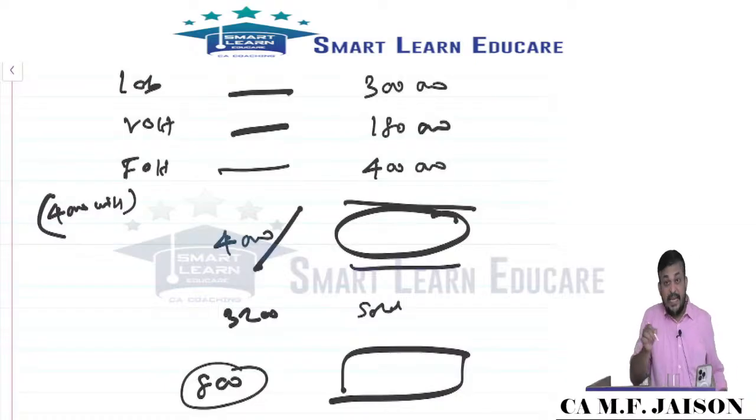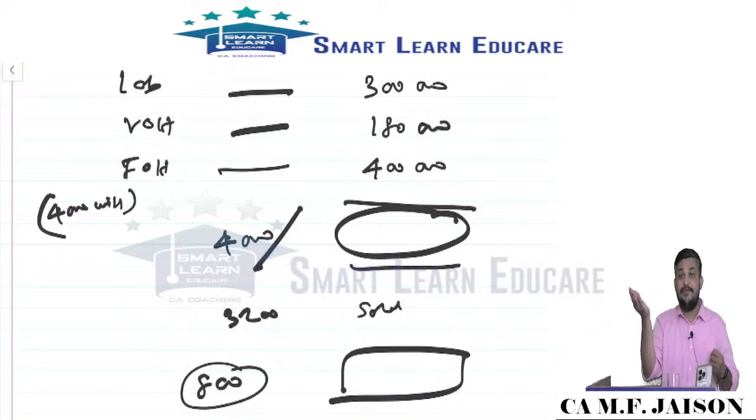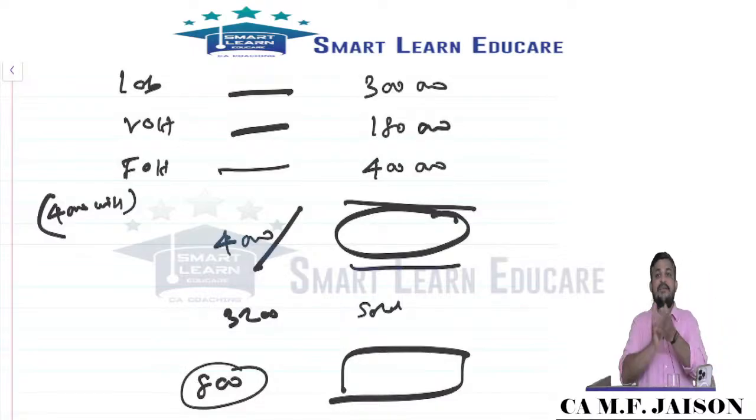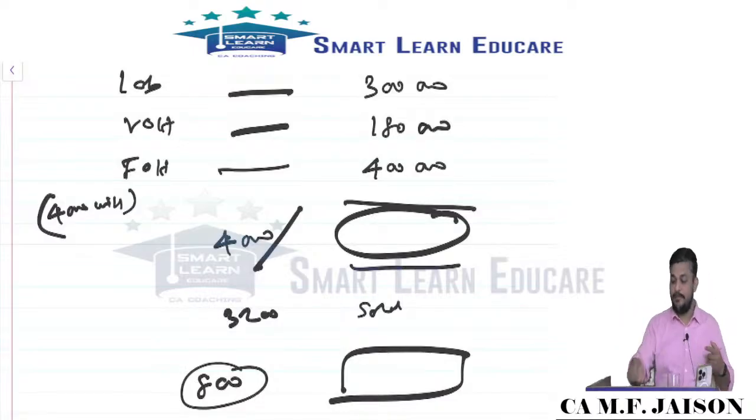Then suppose the selling price is given, then NRV will be compared and you take whichever is lower. If the selling price is given and selling expenses are also given, then selling price minus selling expense will give you NRV. Cost or NRV, whichever is lower, comparison should be made.